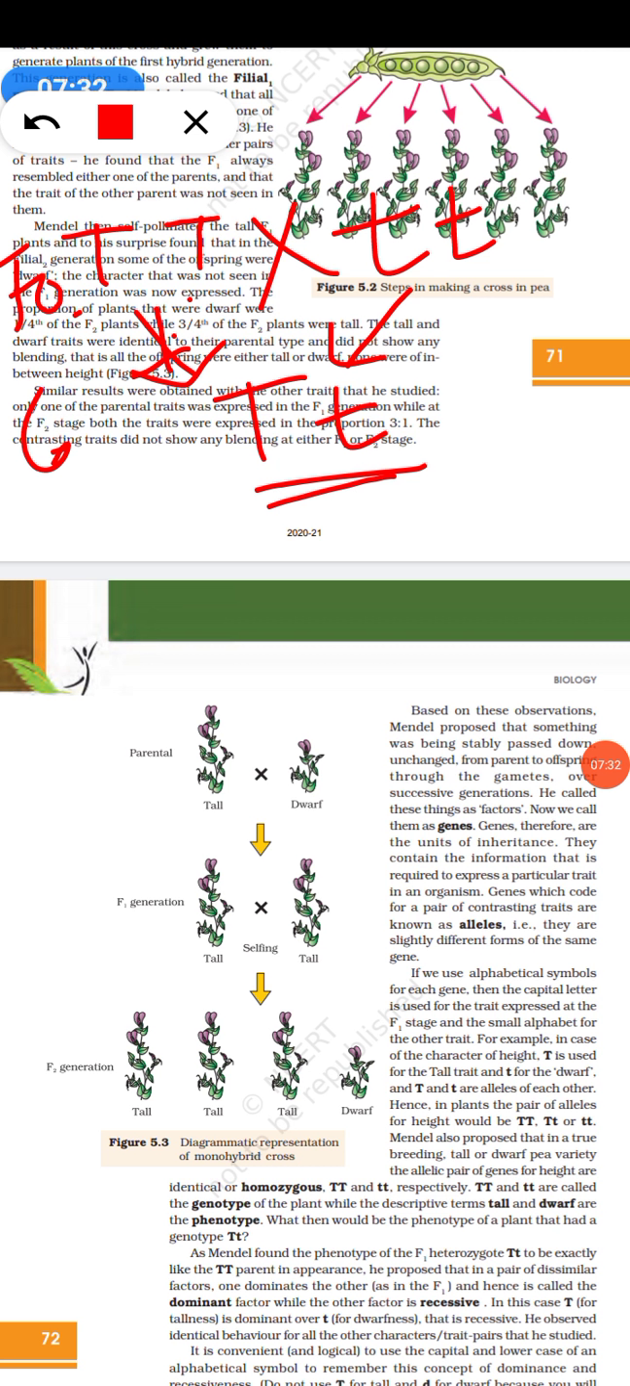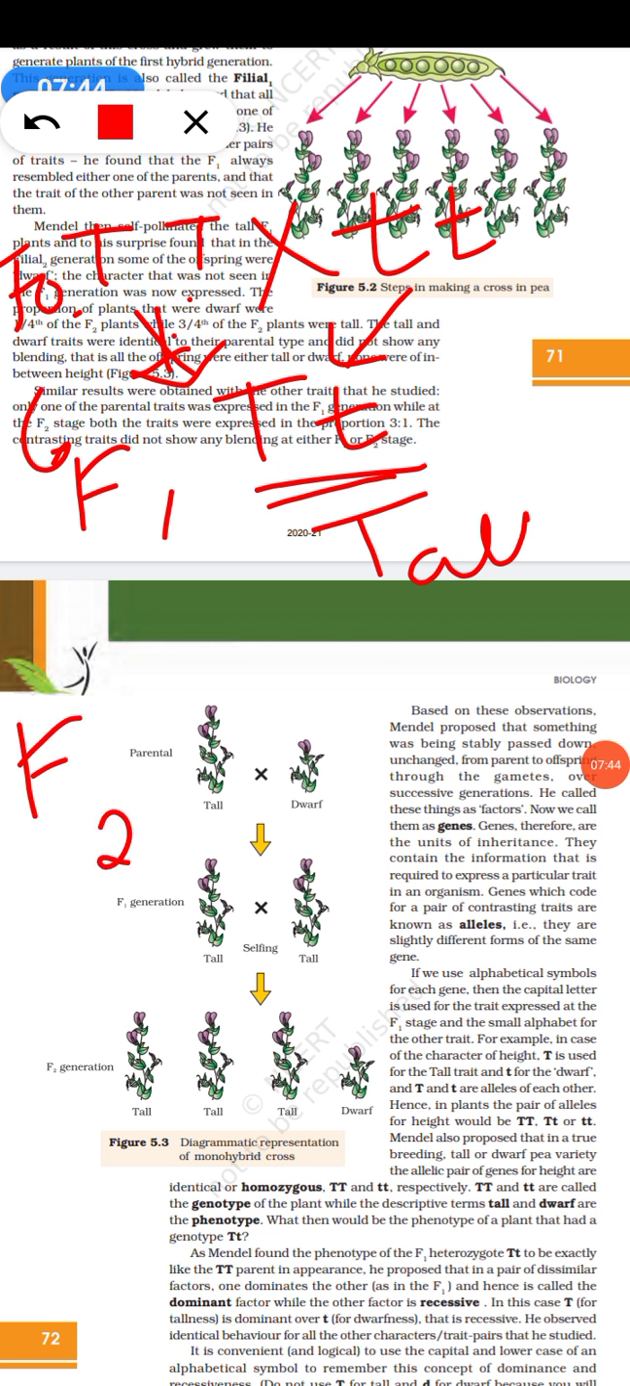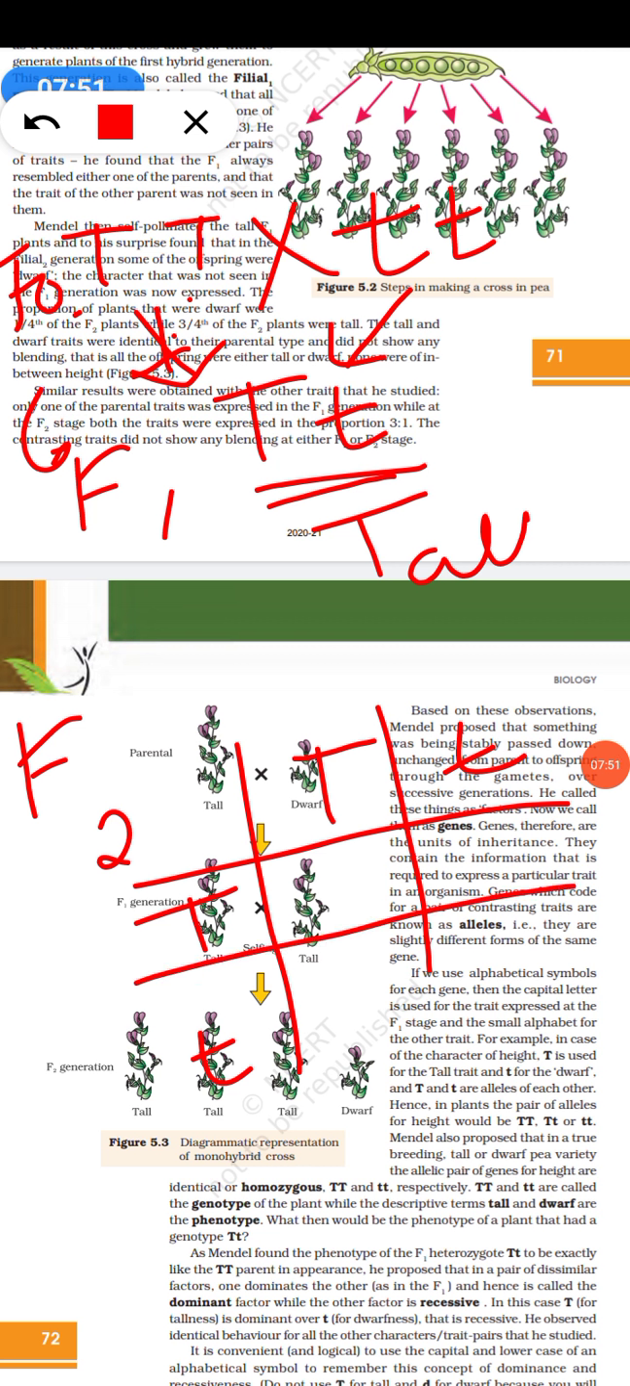So when he bred, then what happened? The F1 progeny he got as capital T, small t. This showed the plants are tall again. Then in the F2 progeny, what did he do? He crossed capital T, small t with capital T, small t.